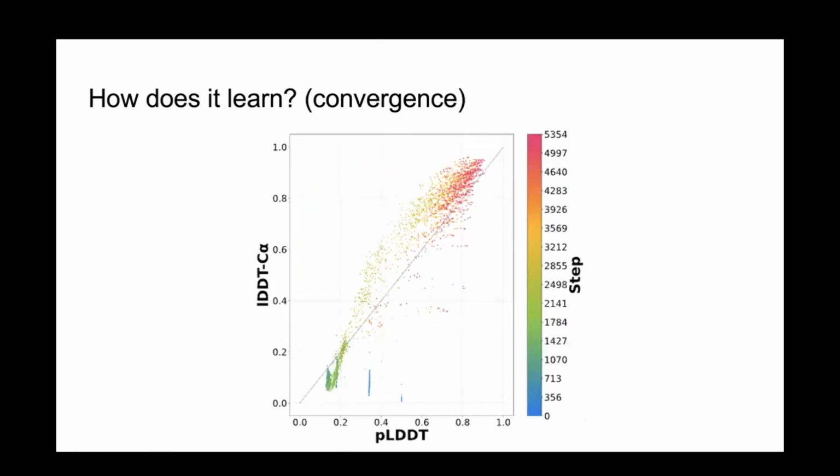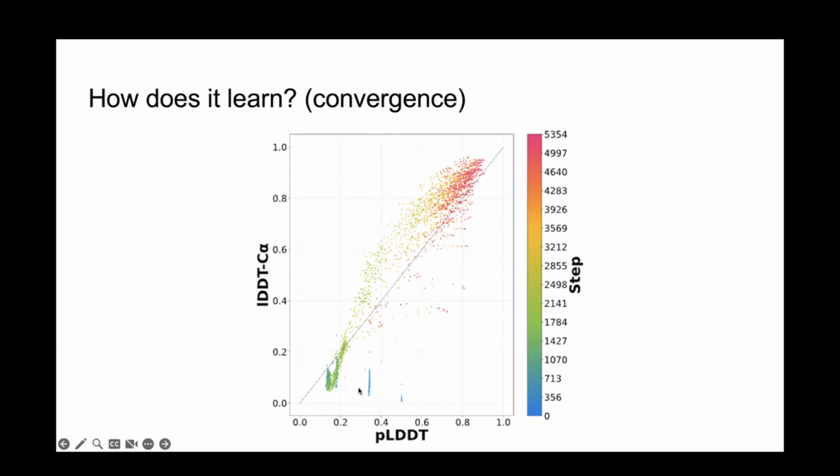We also found that the AlphaFold2, again, the resolution is not great, but hopefully still visible. We also found that the confidence metric of AlphaFold2, which has been one of the most remarkable features of the model, how well it can assess the quality of its own predictions, even in cases when it fails catastrophically, develops extremely early on in training. So what I have here is PLDDT, the predicted confidence of the model, versus LDDT, the actual accuracy of the model. This is a per residue score averaged across validation sets across time.